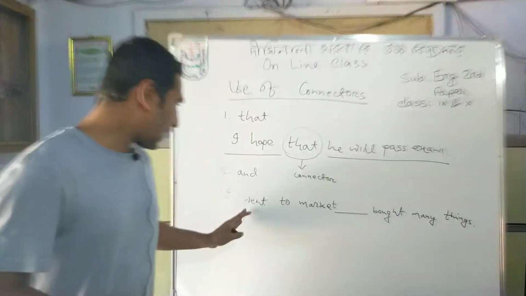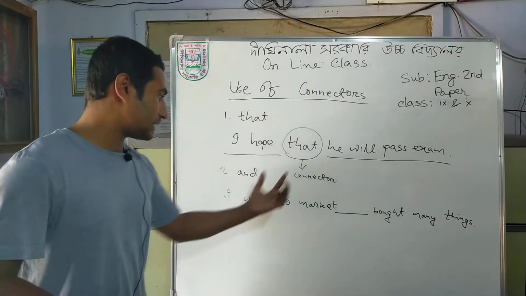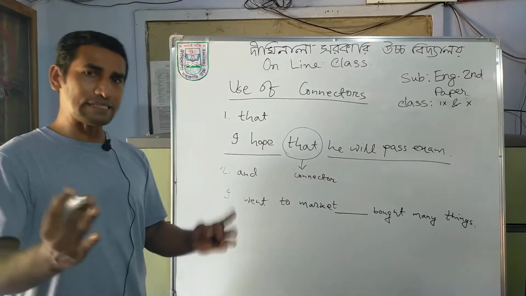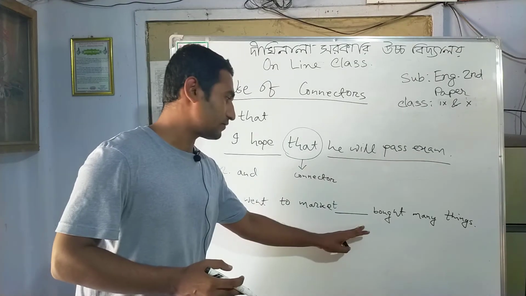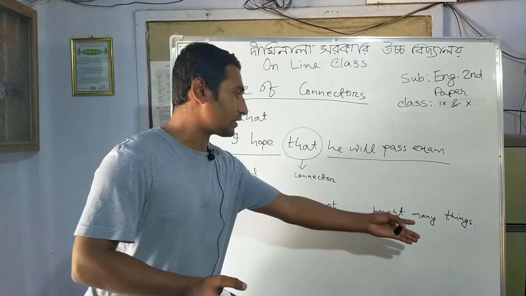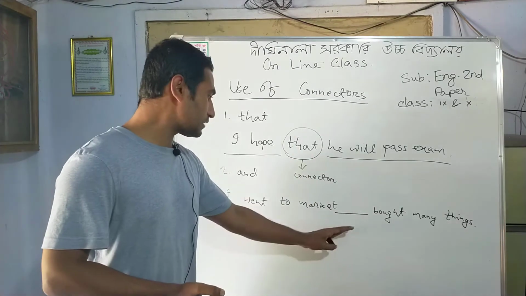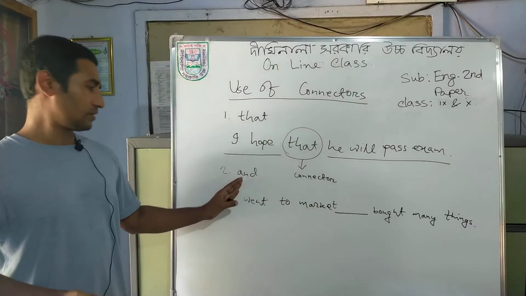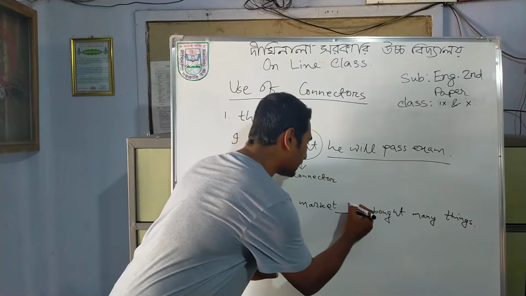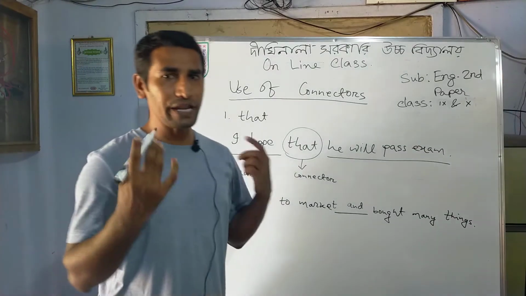I wrote here, I went to market dash bought many things. আমি বাজারে গেলাম dash অনেক জিনিস কিনলাম. So easily you can say what could be here? আমি বাজারে গেলাম এবং অনেক জিনিস কিনলাম. So you can mention here এবং. What is the English meaning of এবং? And. So you have to put here and. I went to market and bought many things. It's very easy.